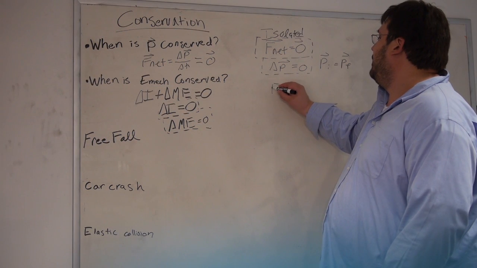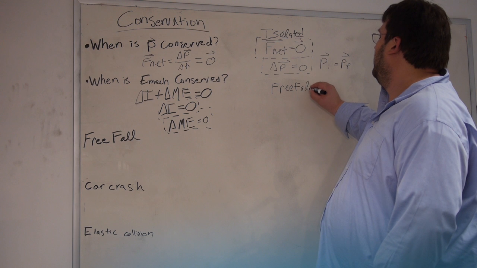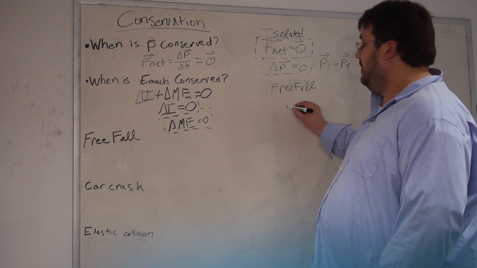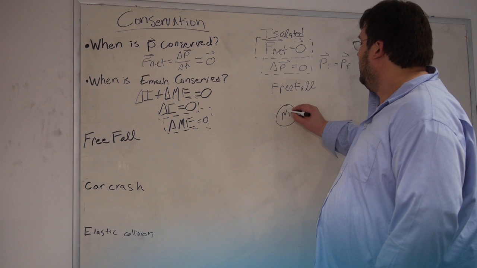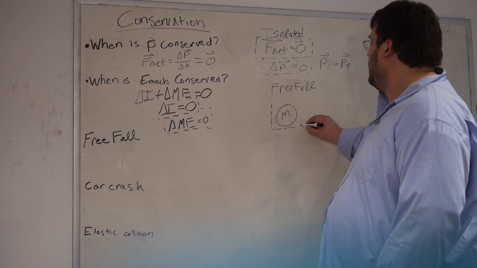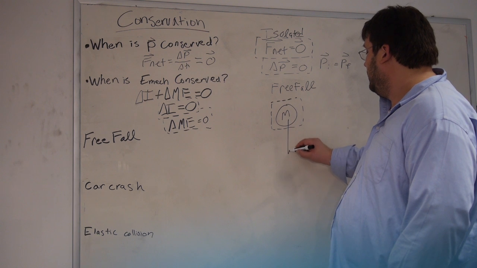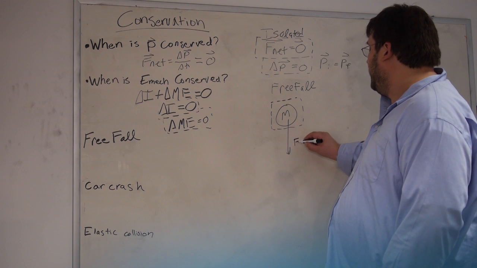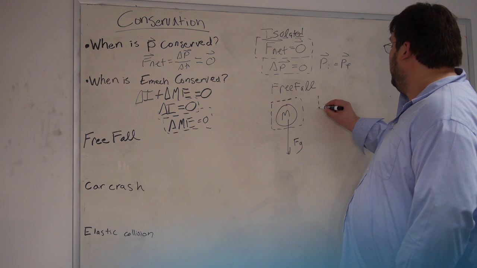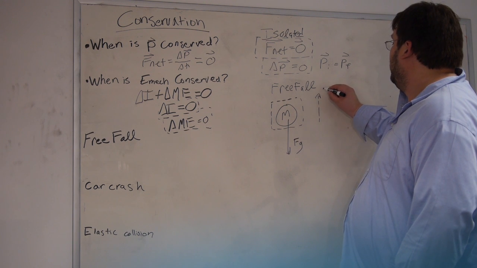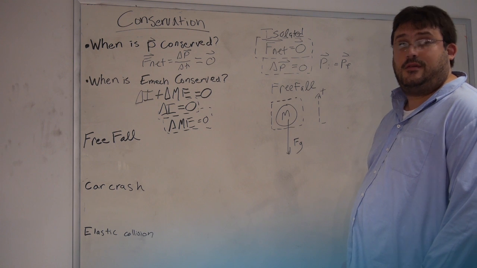So our first example is going to be the example of free fall. It's a fairly simple example. We have a mass m. We make a free body diagram for that mass m. The only force being exerted on that mass is the force of gravity. We define a coordinate system such that up is positive, down is negative.